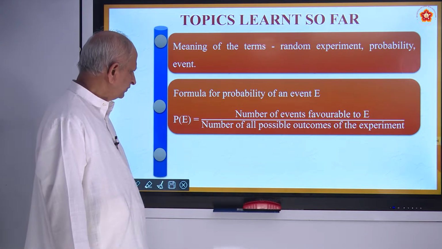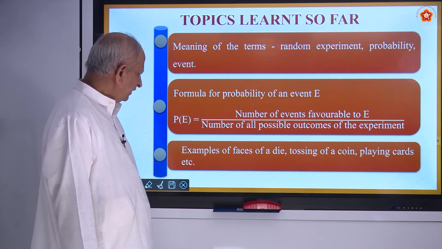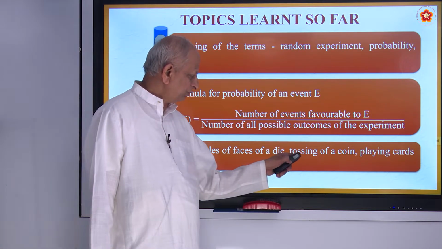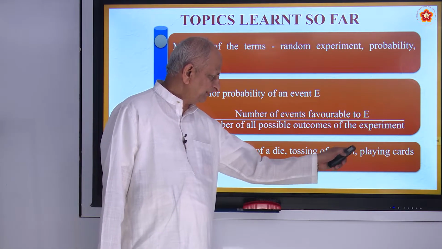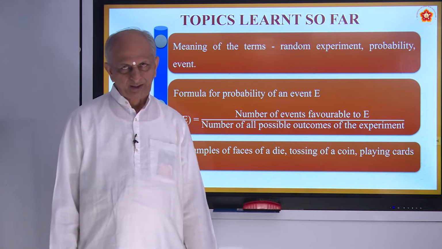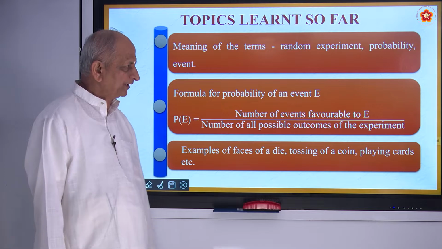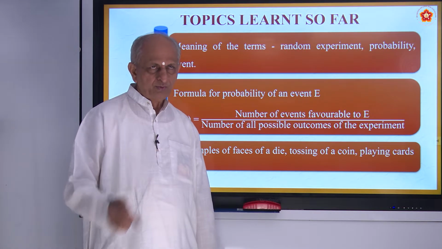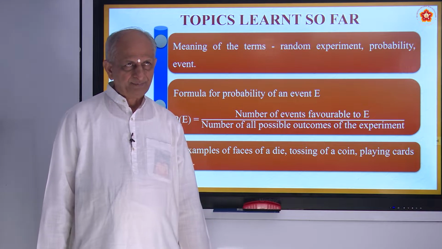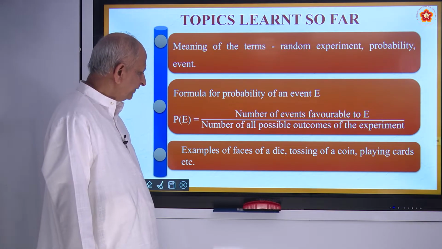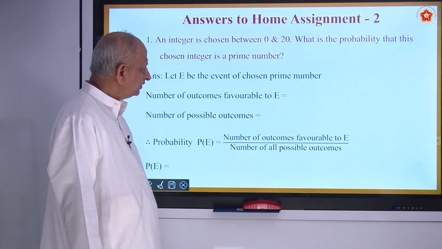Is it not? And we have seen examples of the phases of die I shown just now, tossing of a coin, head and tail, playing cards, etc. You can have colored balls, small tapes, this and that. These are all we have seen in the previous class.